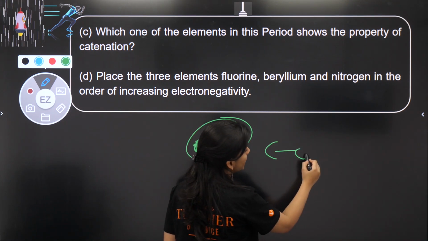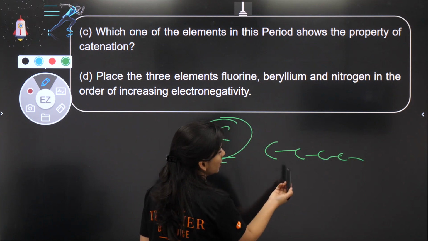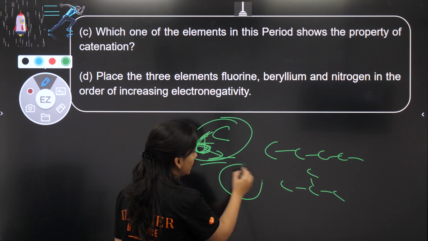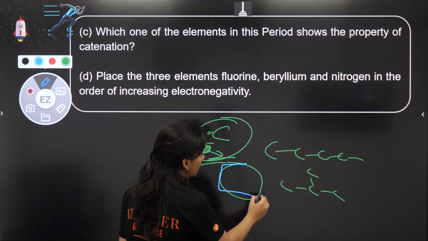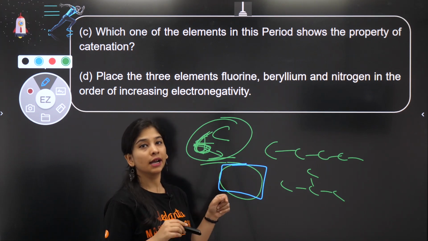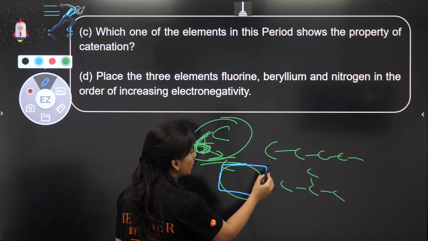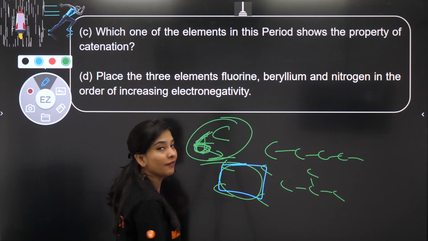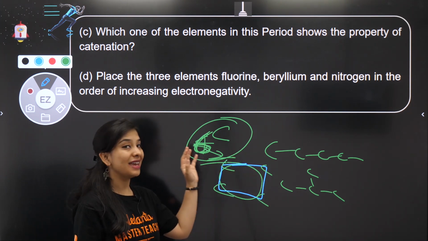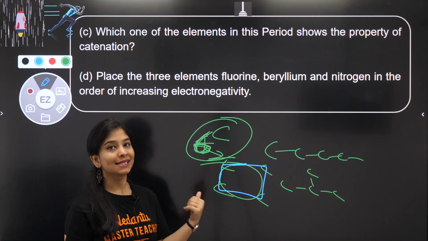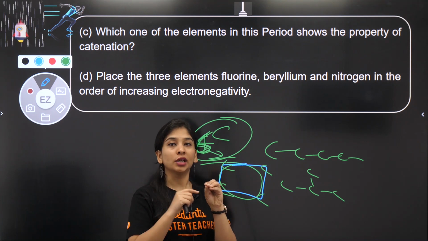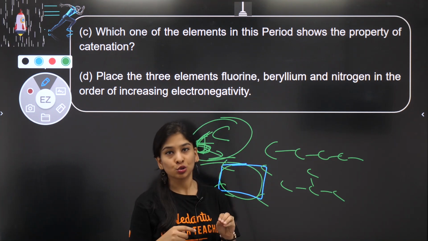Means carbon can attach with itself in a single straight chain, in a branched chain, in a cyclic chain, in what? Maybe a rectangle, maybe a triangle, maybe a pentagon, hexagon. All of these vertices are having carbon only. So carbon has a tendency to link with itself in a very long chain. This property is catenation because of 4 electrons, the maximum position so that atoms can attach to it.